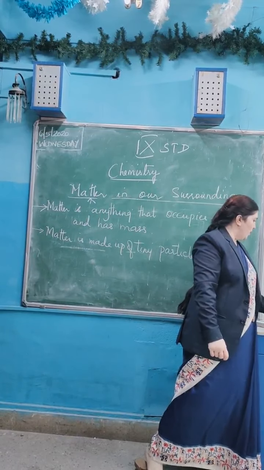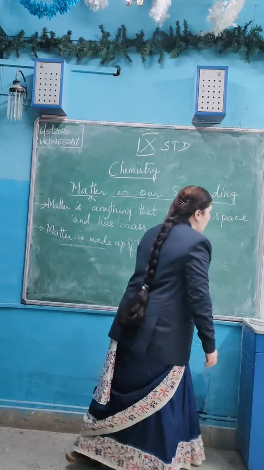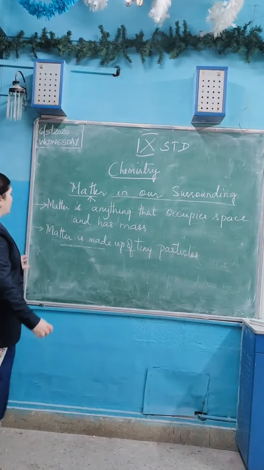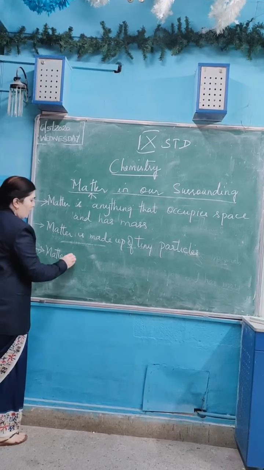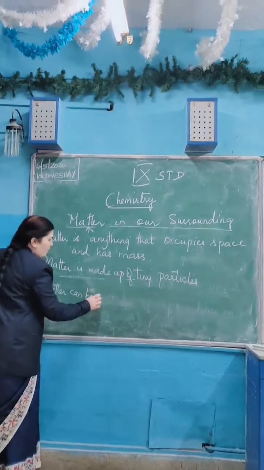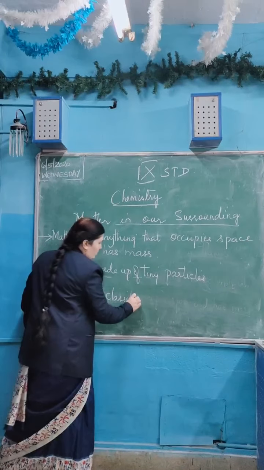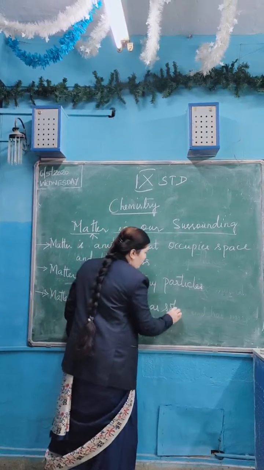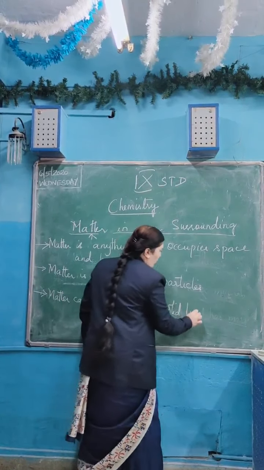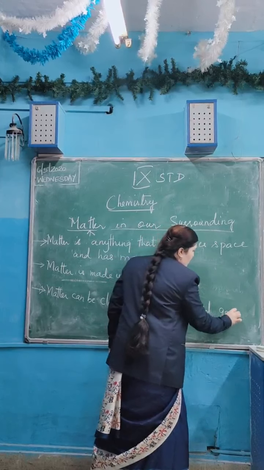How small are these particles? The modern day scientists classify matter as solids, liquids and gases.